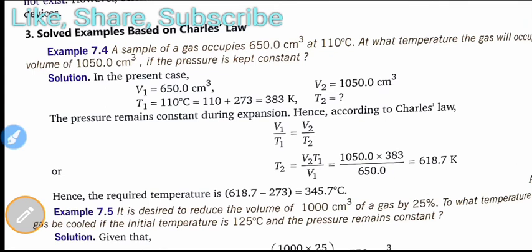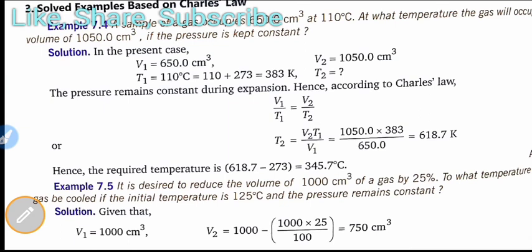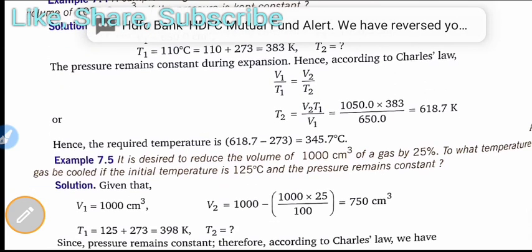T1, the first temperature, is given as 110 degree centigrade. We have to convert it to Kelvin, so we get 383 Kelvin. Now we have to identify the second, or final, temperature. The pressure remained constant during expansion, hence according to Charles law, V1 upon T1 is equal to V2 upon T2. As you go through the questions, you have to understand how to use the formulas we have read till now.